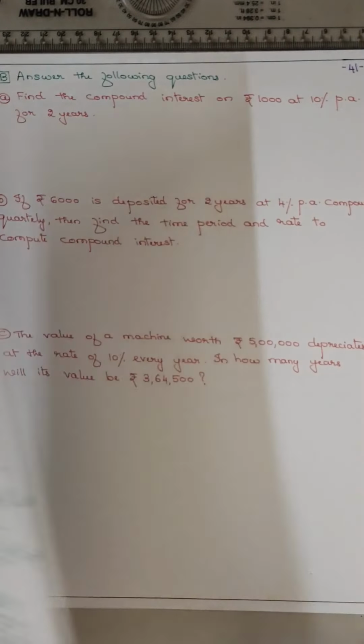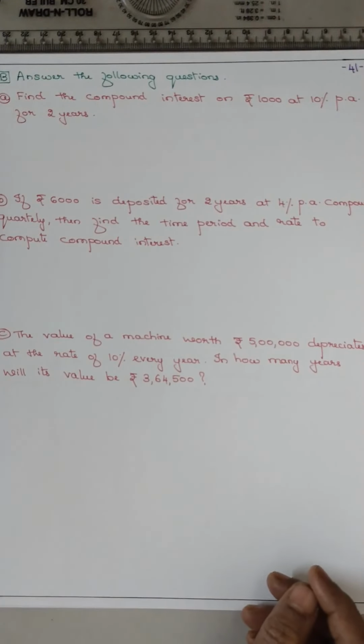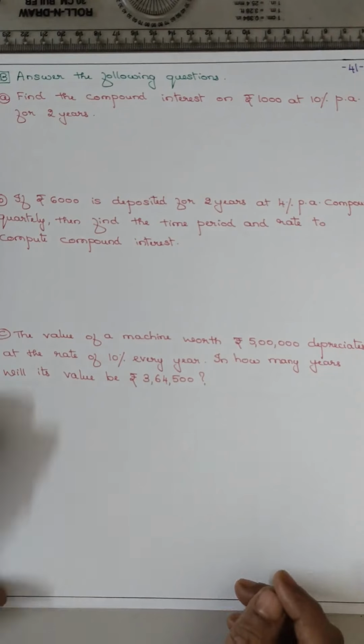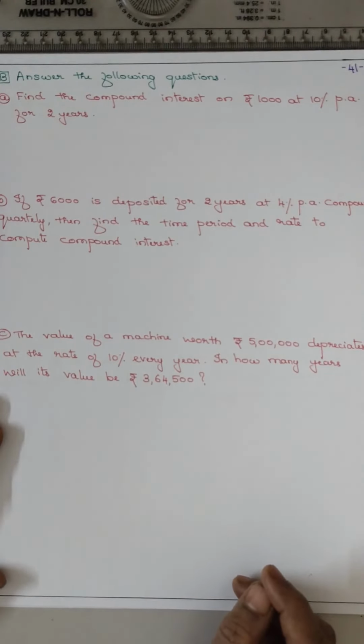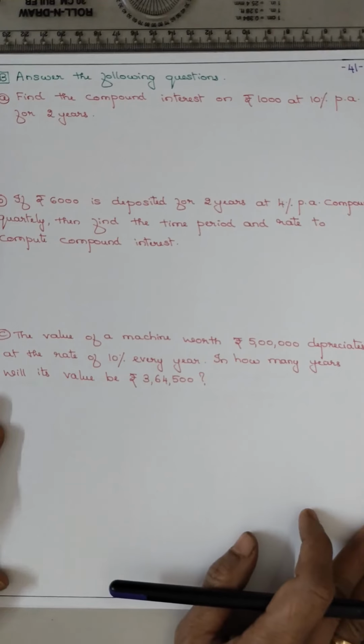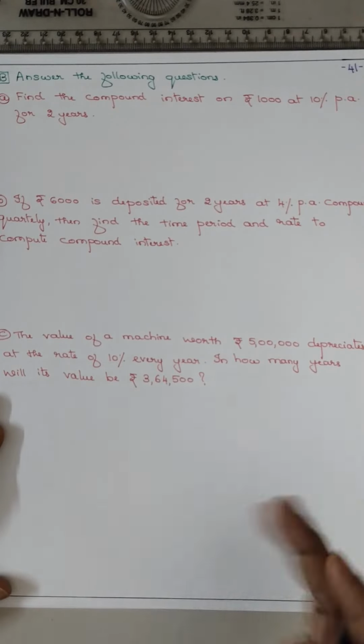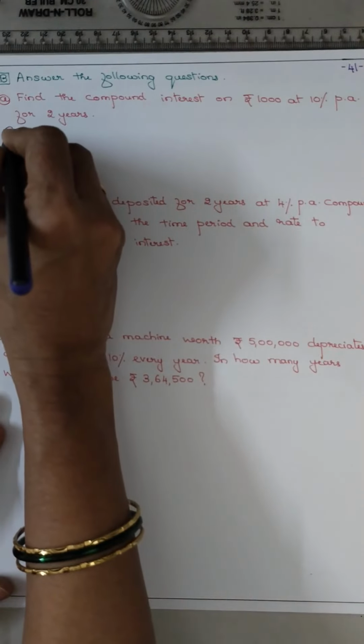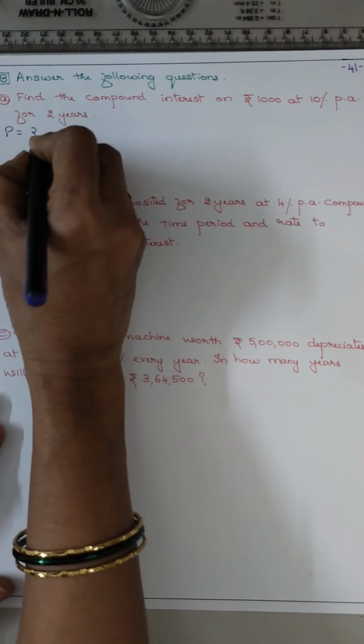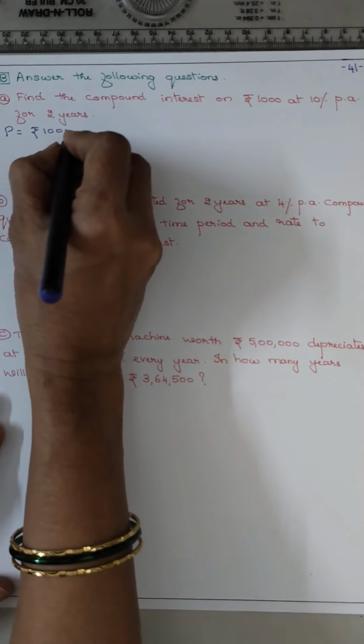Now coming to question number B. Answer the following questions. Question number A. Find the compound interest on a ₹1,000 at 10% per annum for 2 years. So we have to find out CI. What are all given? P is equal to ₹1,000.